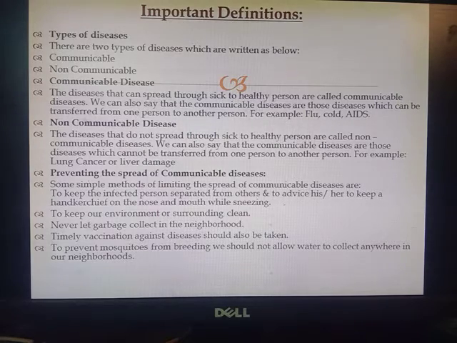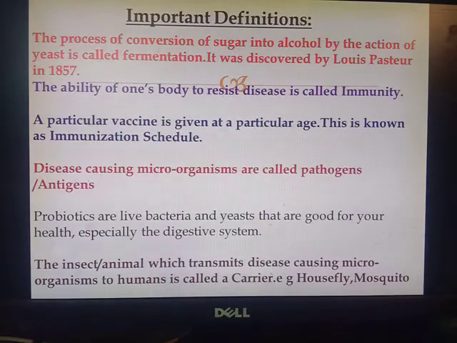To keep our environment or surroundings clean. Never let garbage collect in the neighborhood. That means keep your surroundings clean. Timely vaccination against diseases should also be taken. To prevent mosquitoes from breeding, that means we should not allow water to collect anywhere in our neighborhoods.